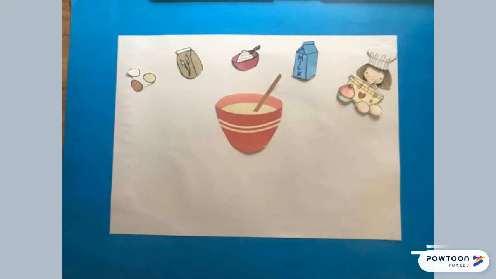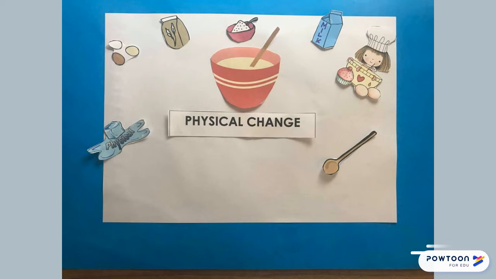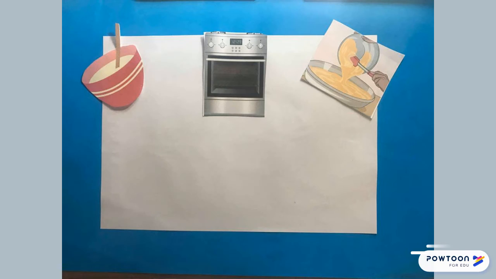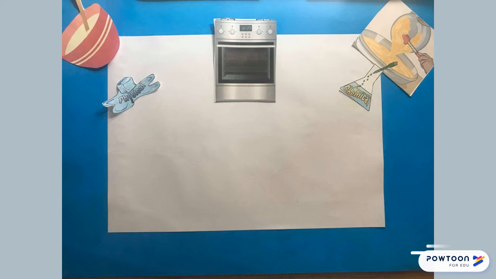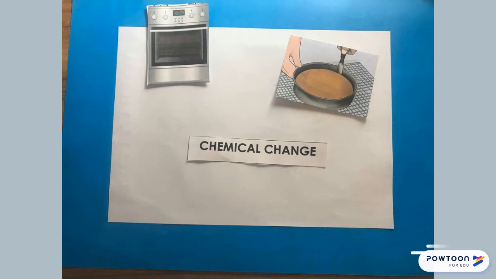Mixing the ingredients together in the bowl, they undergo a physical change. From dry flour, eggs, and milk, we combine and mix, and presto, it becomes a liquid batter. Yum! But we can't leave it just as batter in the bowl, we need to cook it. So once we pop it in the oven, after a few minutes, we have a new substance: cake. This is an example of a chemical change.